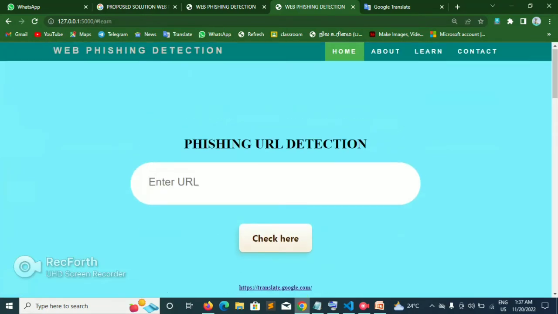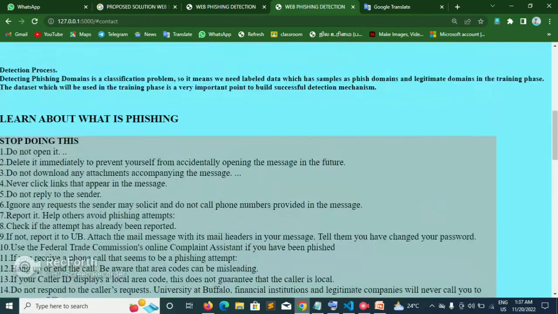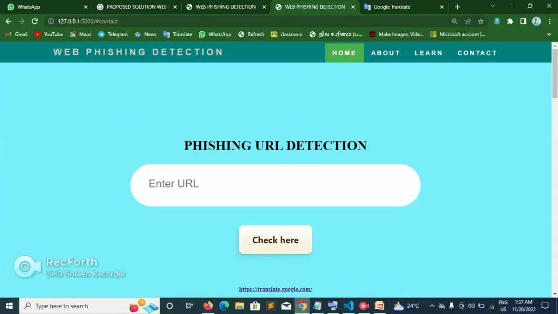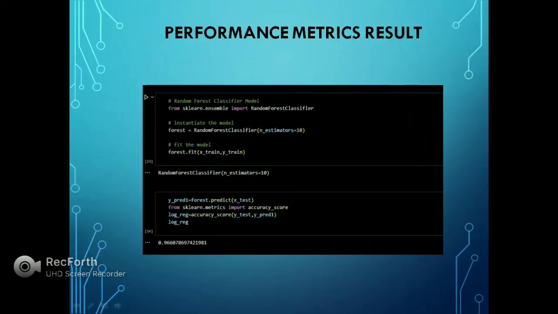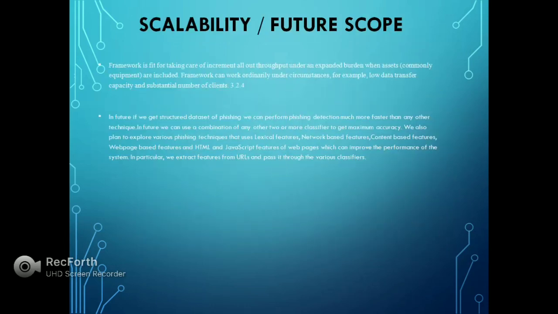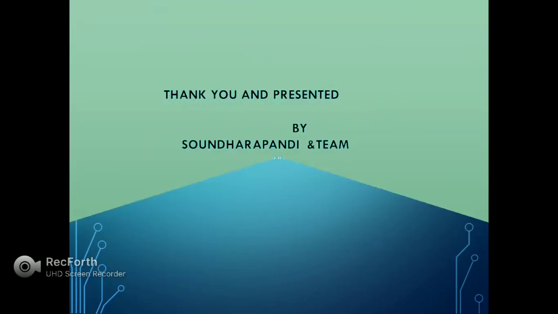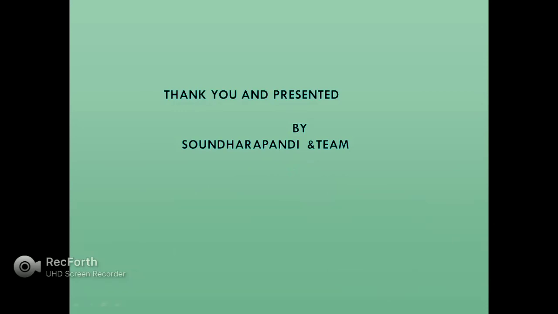Our performance metrics for the phishing machine learning classifier, using the random forest classifier model, are 96 percent. Now the scalability and future scope of our project. Scalability means a lot of users can access it at the same time. And thank you.